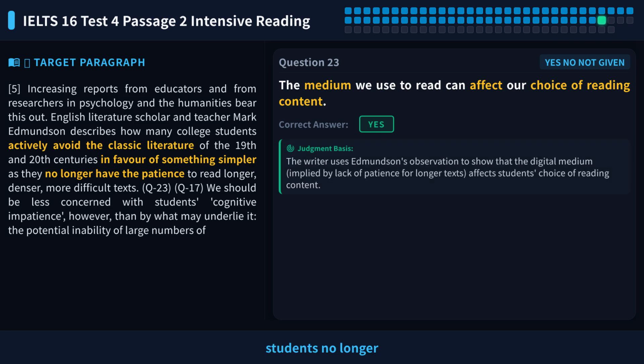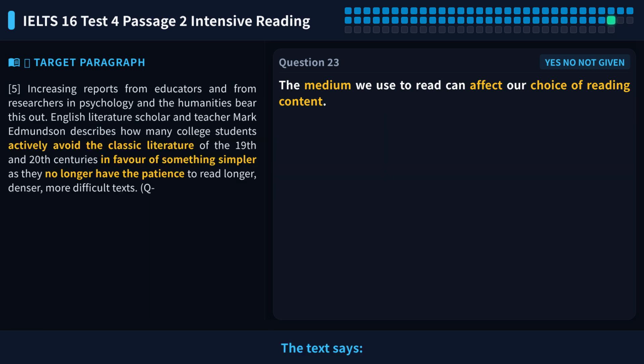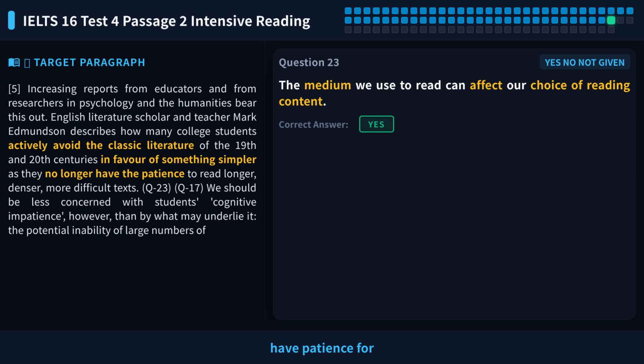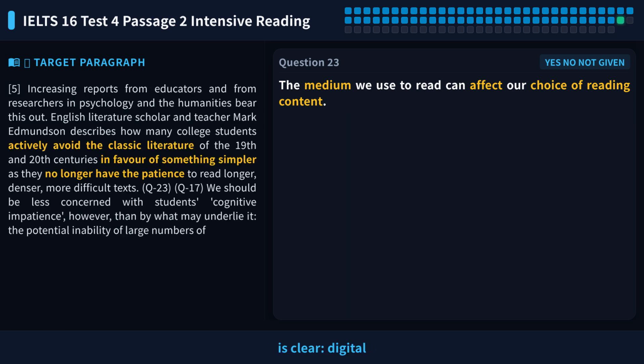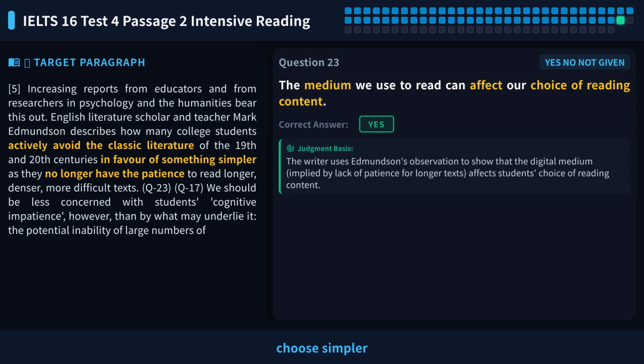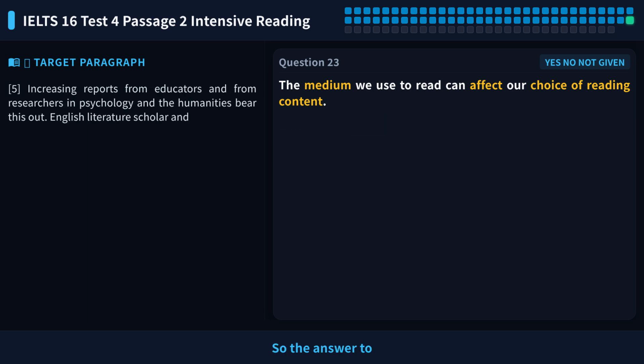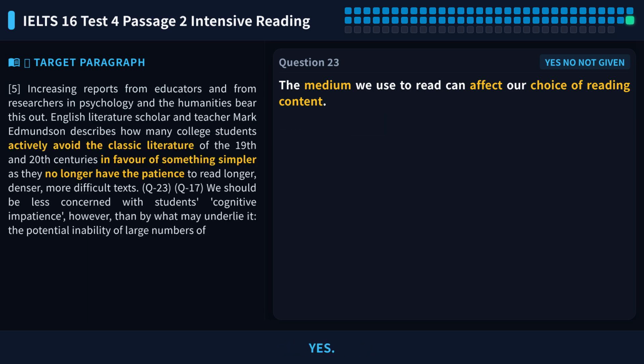The author says students no longer have patience for classic literature and choose simpler texts instead. This shows a change in reading habits. The text says, students no longer have patience for longer, harder texts and choose simpler ones. This directly shows the reading medium, digital screens, affects what they choose to read. The author's view is clear: digital reading makes students choose simpler texts. This matches the statement exactly. So the answer to question 23 is yes.